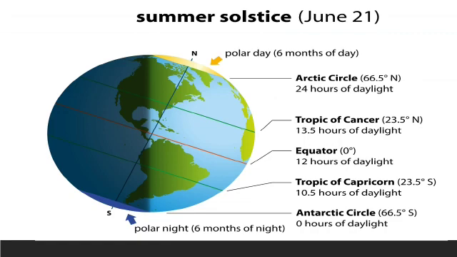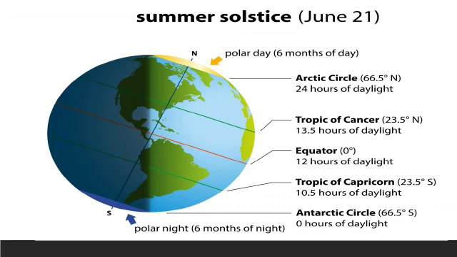On June 21, when the sun is shining directly over the Tropic of Cancer and the northern hemisphere is tilted towards the sun, it experiences the summer solstice.